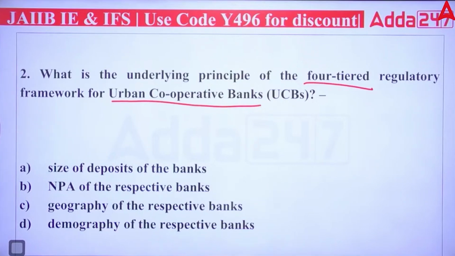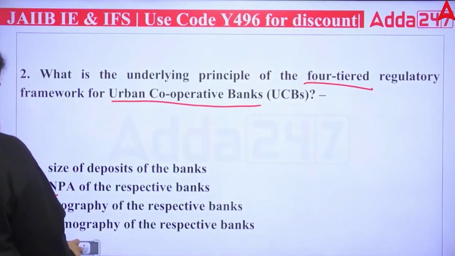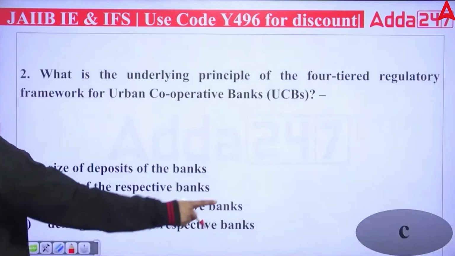Size of deposit of the banks, NPA of the respective banks, geography of the respective banks, and demography of the respective banks. Okay, the right answer will be geography of the respective banks if we talk about the urban cooperative bank. So, the right answer will be C.